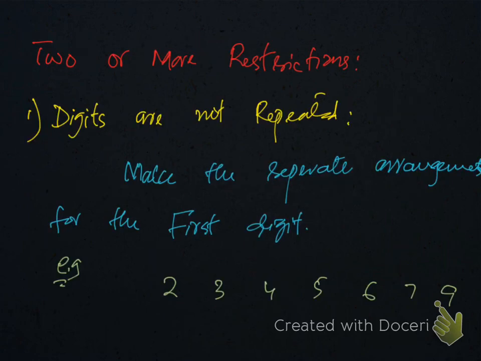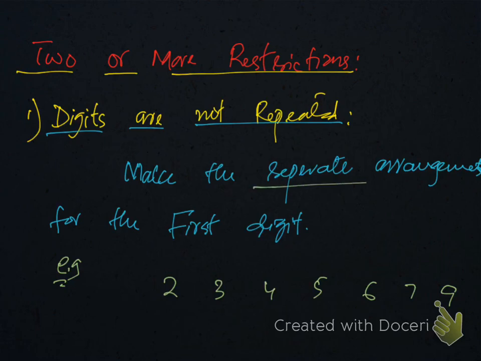2 or more restrictions. For 2 or more restrictions, handle the situation carefully. There are 2 cases. Digits are not repeated: number 1. When digits are not repeated, then you should make the separate arrangements for the first digit. So let me summarize this. Like in this case, since digits are not repeated, we will make separate arrangement only for the first digit.